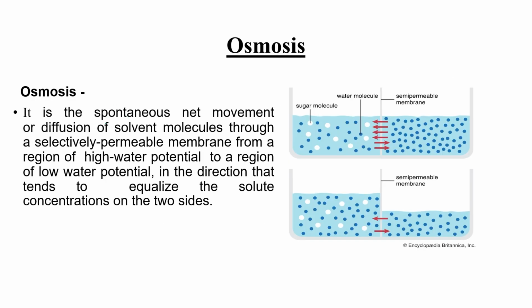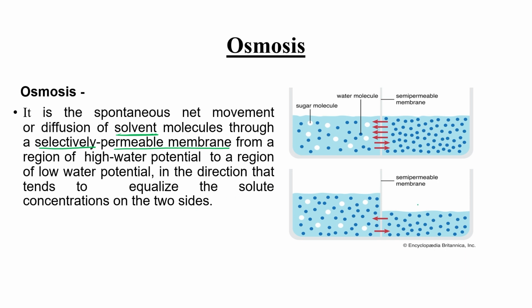Osmosis is the spontaneous movement of solvent molecules through a selectively permeable membrane from a region of high water potential to low water potential, or we can say in the direction that tends to equalize the solute concentration on the two sides.